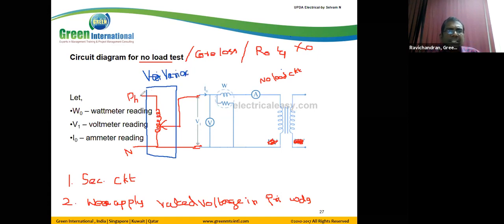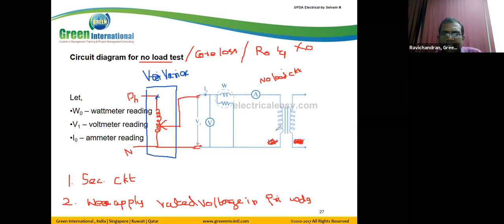Here we connect phase and neutral. By adjusting this slider, we can apply a variable voltage. Suppose if it is at the top, all the voltage appears here. So by adjusting this slider, we can vary the applied voltage. So we apply the rated voltage in the primary winding by adjusting this variac.